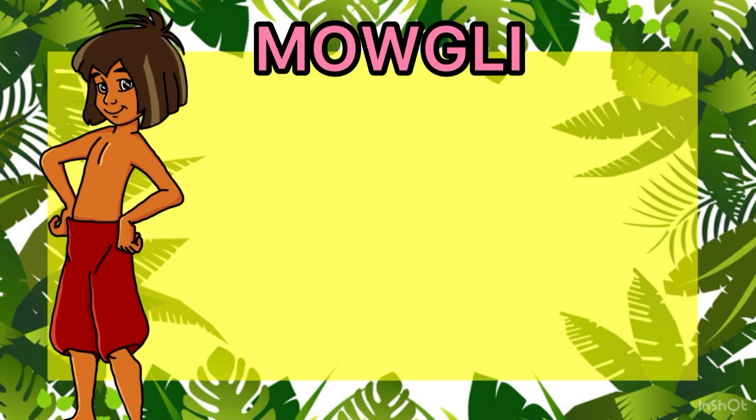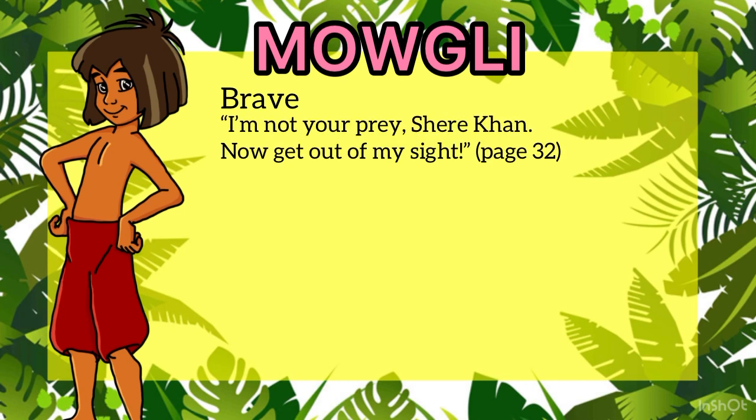The first characteristic of Mowgli is that he is very brave. Why do we say this? We can see on page 32 in the storybook of the Jungle Book, Mowgli said to Shere, "I'm not your prey, Shere. Now get out of my sight." This shows that Mowgli is very brave. How can a small boy talk like that to a tiger? So this shows that Mowgli is a very brave person.